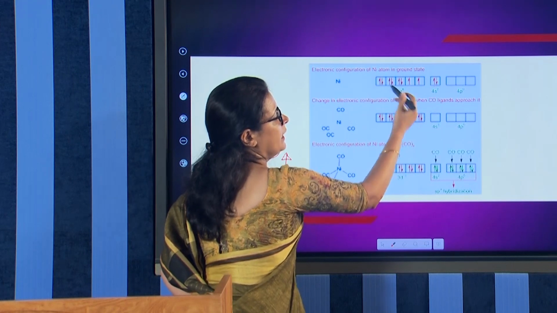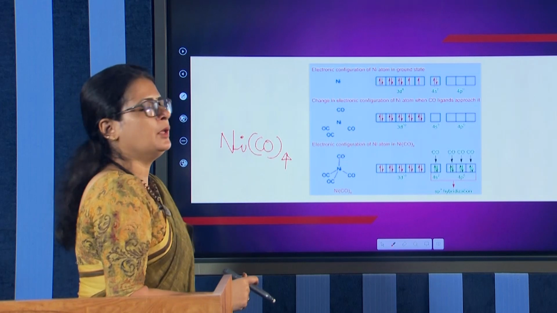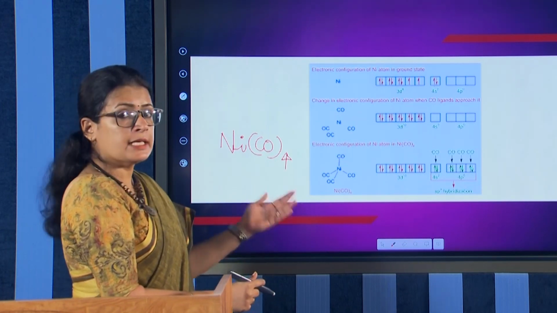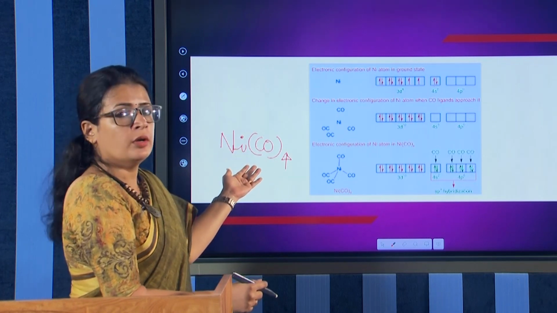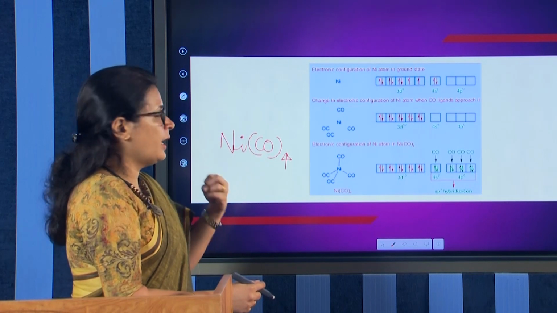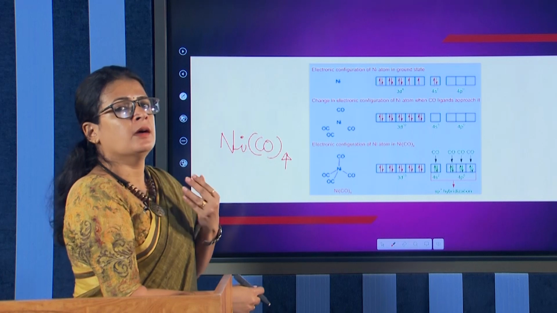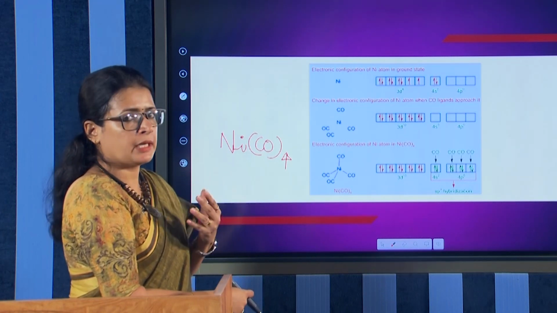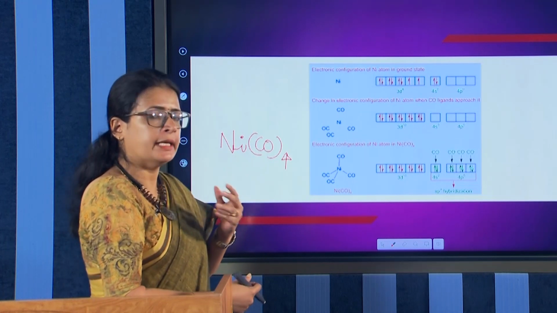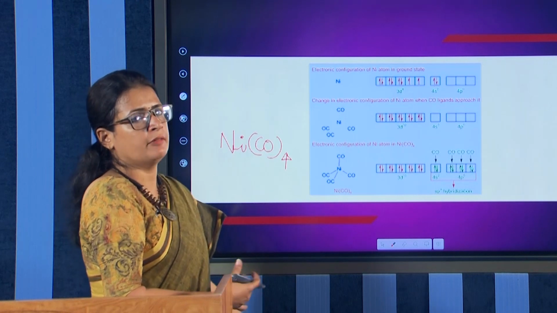Now, all the 3D orbitals are completely filled, and the available s and p orbitals are there. Now, it will be undergoing sp3 hybridization. Why sp3 hybridization? We have 4 ligands coming near to the nickel, and 4 hybrid orbitals should be made available. The central metal atom should give 4 hybrid orbitals to the ligands, and so 4 sp3 hybrid orbitals are given.